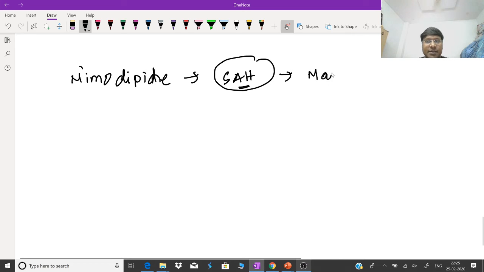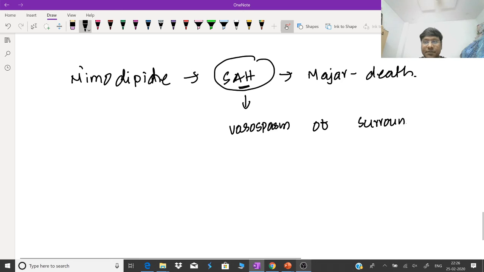The major cause of death in patients with subarachnoid hemorrhage is due to vasospasm of surrounding vessels. And because of this vasospasm the individual may land up in brain infarction.